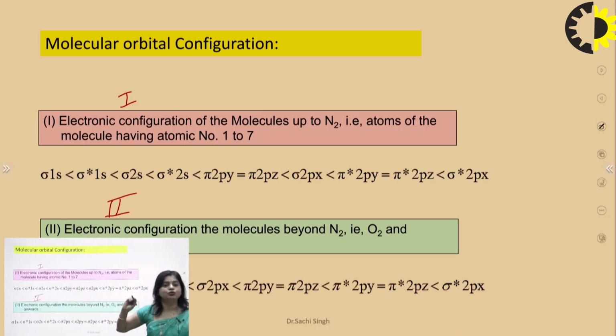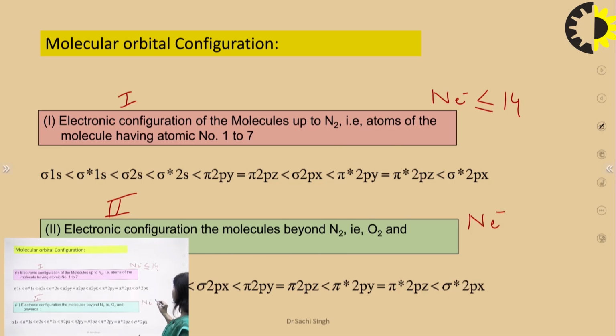In case 1, the size of the atom is small, and this case is applicable when the number of electrons is less than or equal to 14. In case 2, the number of electrons is greater than 14. Firstly, we see case 2. The normal case, where the size of the atom is large, the number of electrons is greater than 14, oxygen and above molecules.